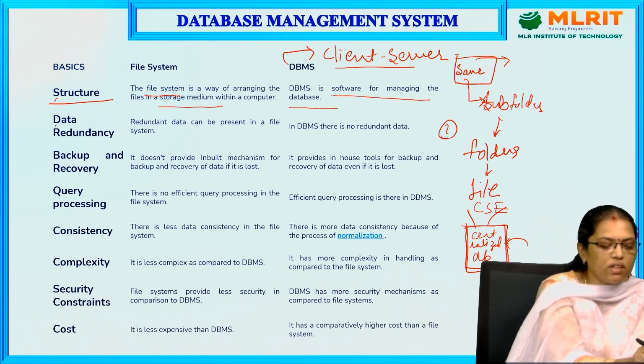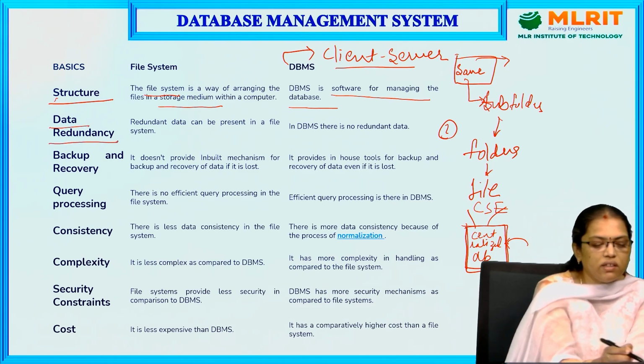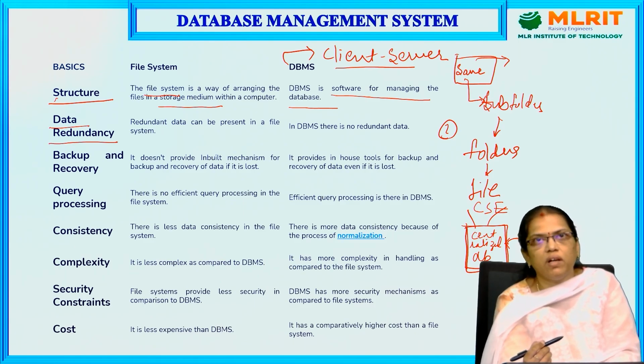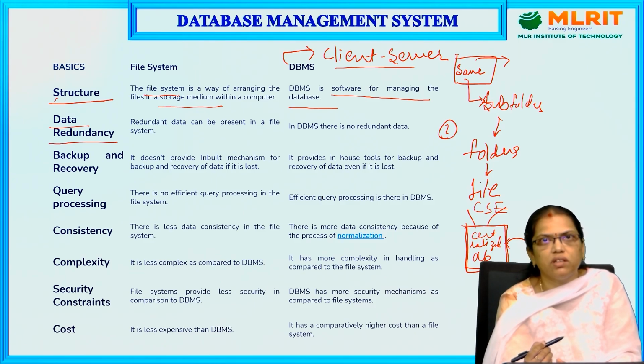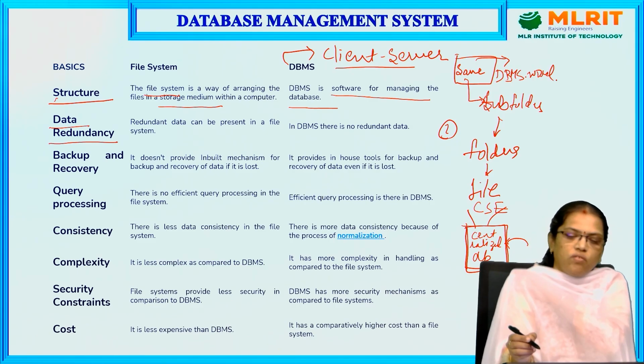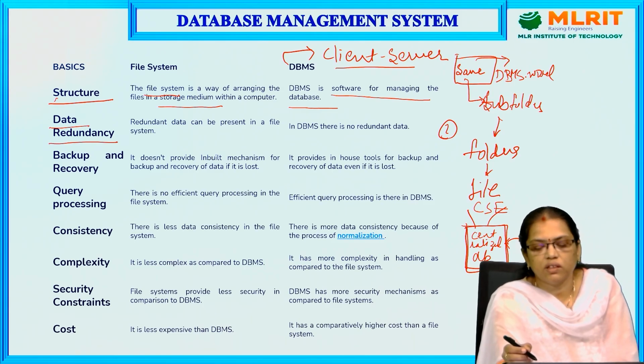The next one is data redundancy. What do you mean by redundancy? Redundancy is when the same data is present over and over. Let us assume you have a file in Word, dbms.word. After preparing it, I have stored the file.